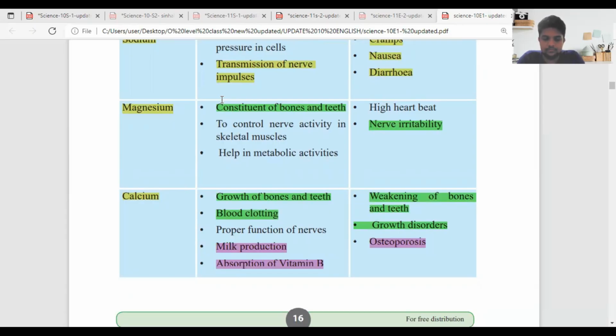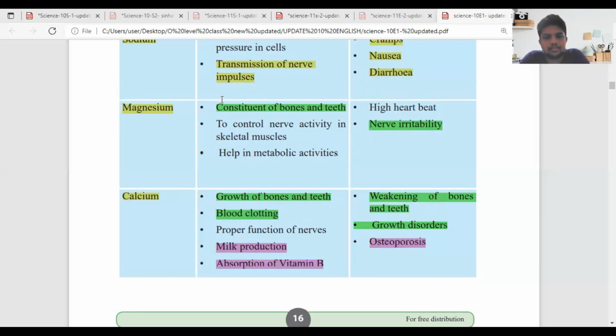Third element is magnesium. Function is constituent of bones and teeth, to control nerve activity in skeletal muscles, helping metabolic activities. Deficiency symptoms are high heartbeat and nerve irritability. Magnesium is also just like the previous one. The highlighted ones are the most common ones asked in the MCQs, so most of the time they will ask only MCQs here. Focus on the specific properties and functions, the specific points.